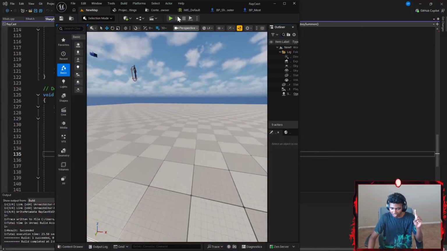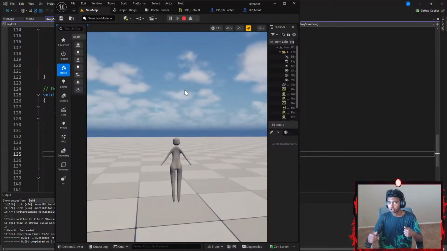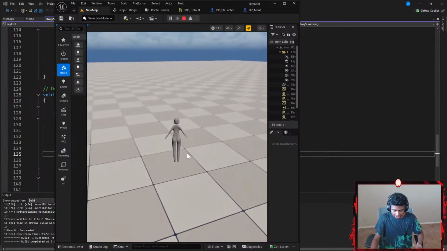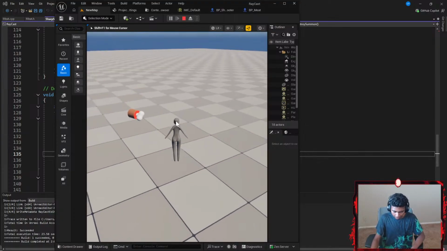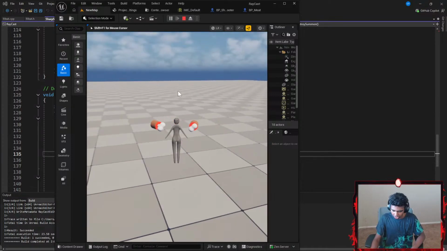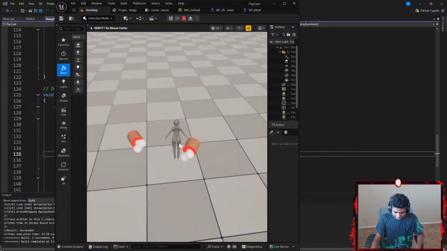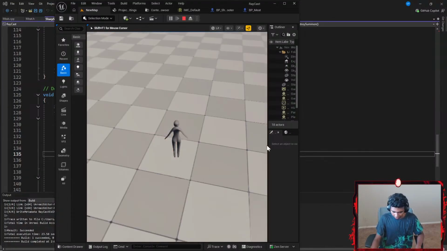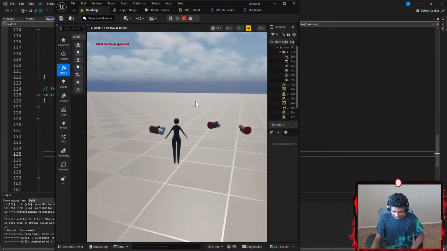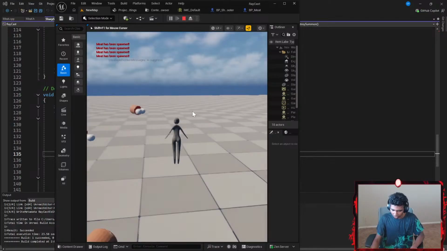That said, if I go ahead and run my program, I have my character. This is apparently my sharpshooter. There isn't any VFX or graphics just yet, but I will be working on those things. Every time I click M, a meat spawns in my level. There we go, and the meat can spawn here as well. For some reason it just kind of blocks the path. I think their collision box is kind of big, but that's about it. So I can spawn all the meats that I want. I do get kind of limited because of my mouse pointer.